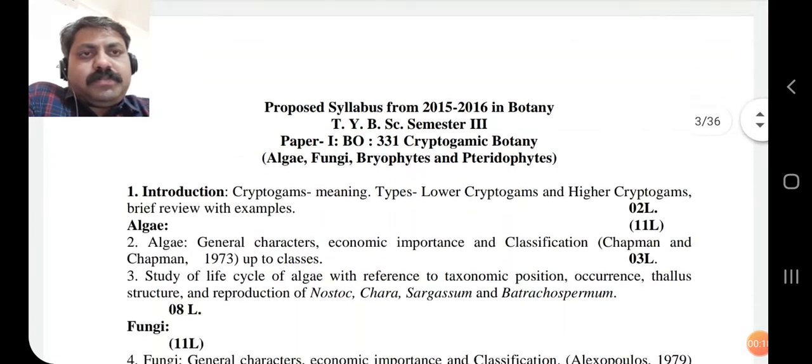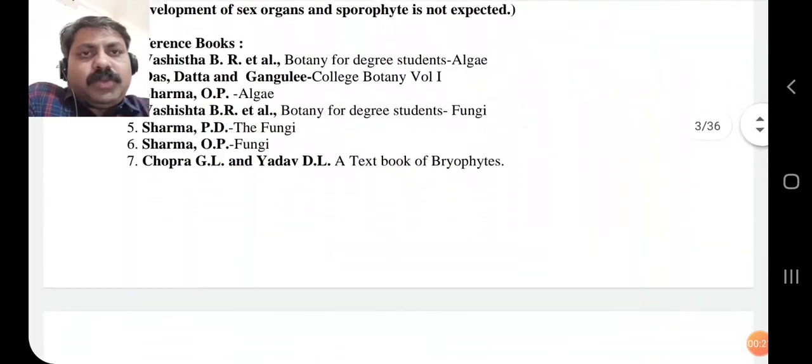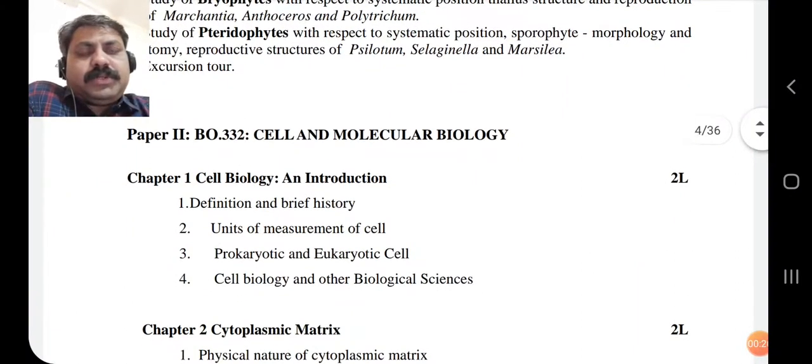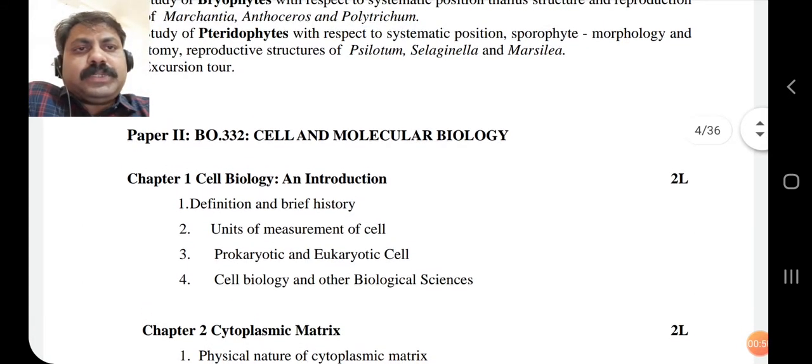You may all be aware of the basics of this part, because most of these points are covered in your first year and second year zoology and even in microbiology. So some part of this may be covered, and if you are chemistry people, then you are not aware of the things which we are studying in this paper. The title of the paper is Cell and Molecular Biology, paper number 2, BO332.